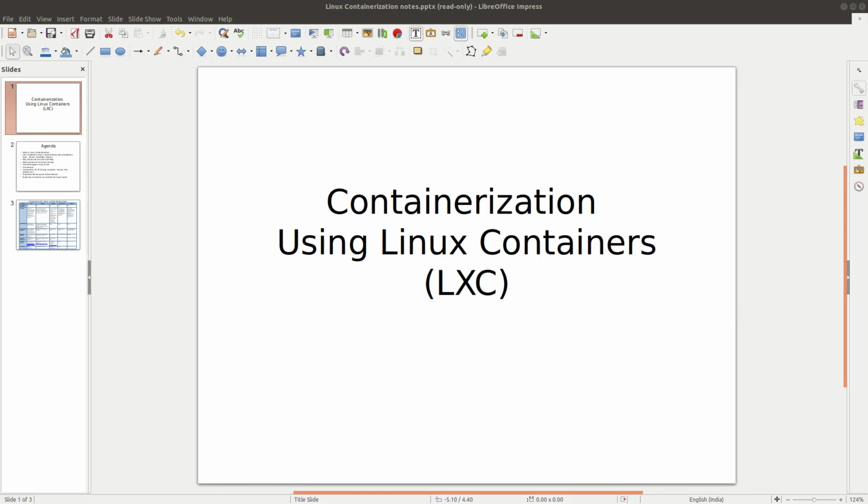So for today's topic, I'm going to discover something about Linux containerization. I hope people who are already in the IT domain, working as a developer or a DevOps engineer, are very well aware of the container concepts.